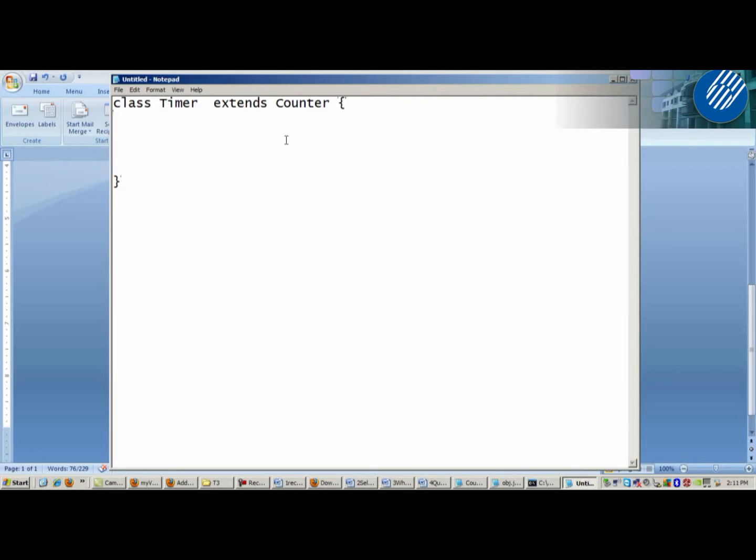Okay, do you need to include any attributes here? Yes or no? Yes. Okay, if yes, what attribute do you need to declare here? A subclass is a class. Timer is a subclass. But do you need to declare any attributes? Okay, if not sure, never mind. We leave it first. We try to implement the methods, because by implementing the methods, you can discover whether to have an attribute or not.